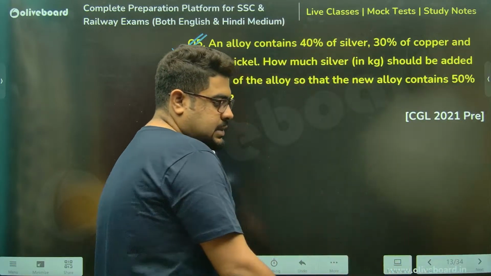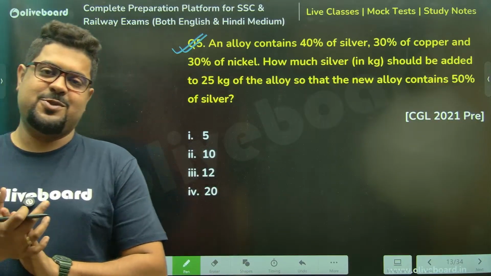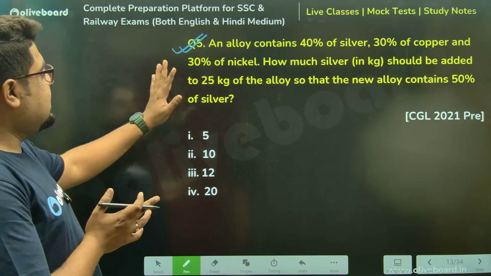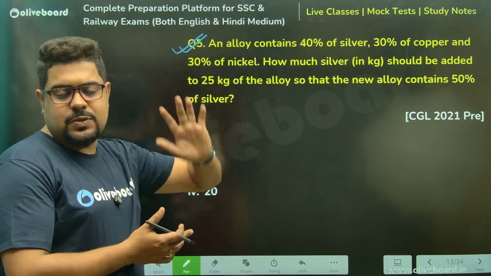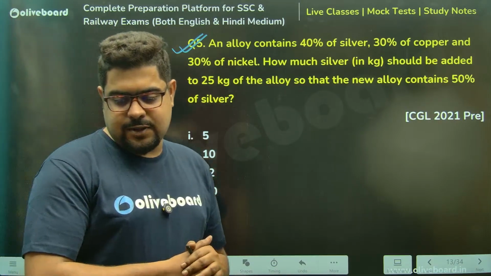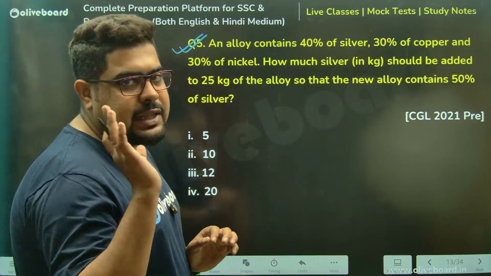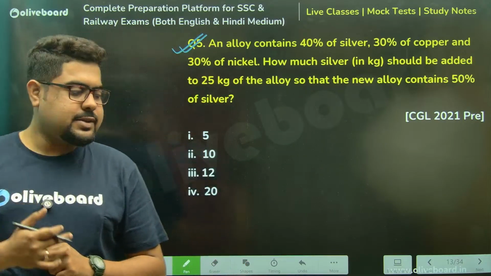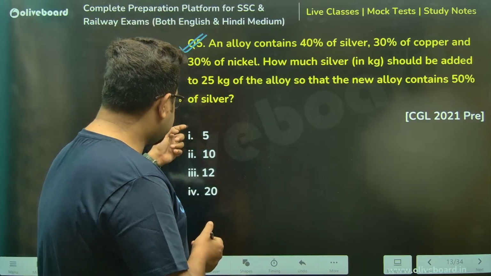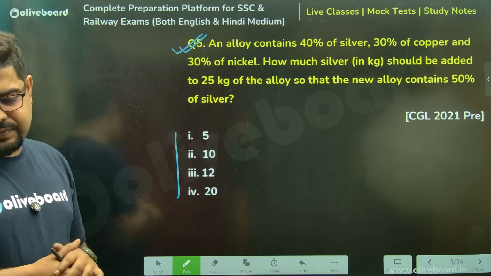Sir, the question is not about answers. The question is about approach. How should we approach this? 3 items meaning allegation won't work. We cannot use allegation. Allegation is for two variables, not for 3. There are 2 ways. Either you can use the constant equation based on whatever is constant, or you can go by options. Options here can give you a good answer.